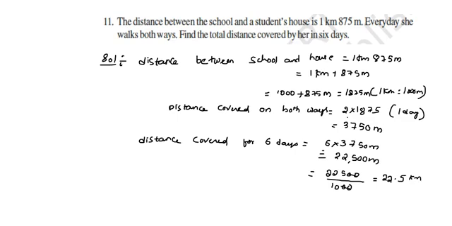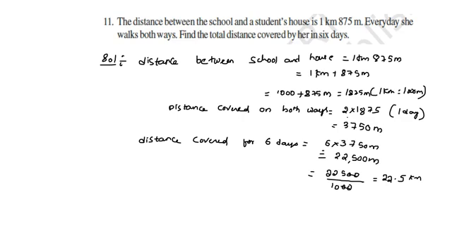Okay, so I'll explain once again. What is given in the question is that the distance between the school and house is 1 kilometer 875 meters. Now, for both directions we have to multiply 2 times, then you are getting the value as 3750 meters for 1 day. For example, she will start from home to school, that is 1 kilometer 875 meters. Again we have to come back home.